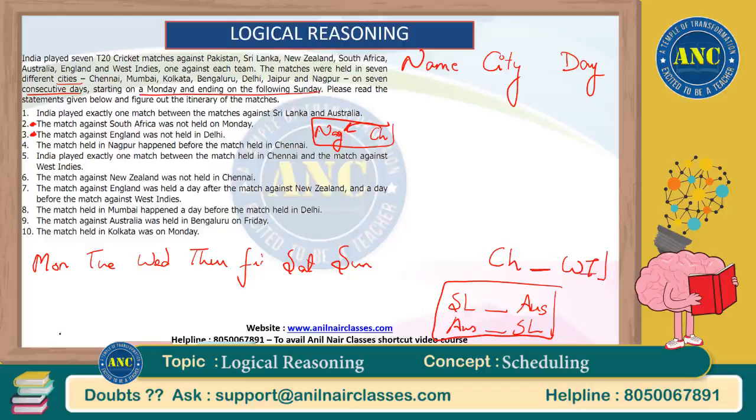I should actually write something like this. This match, this country, and Chennai I can write below, which is for the city in which the match is played. Okay. So this is one option, or another option is Chennai here, space, and then West Indies here. So these are the 2 options that we have got.